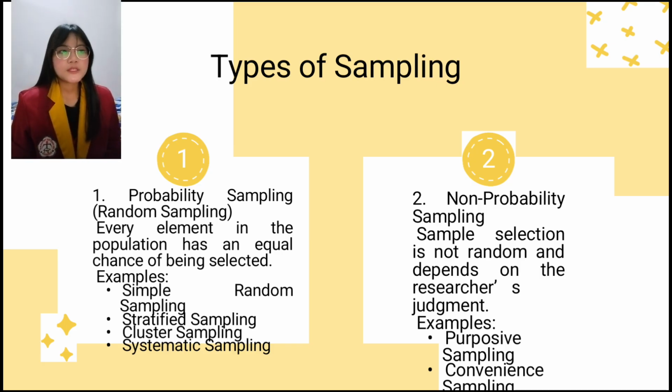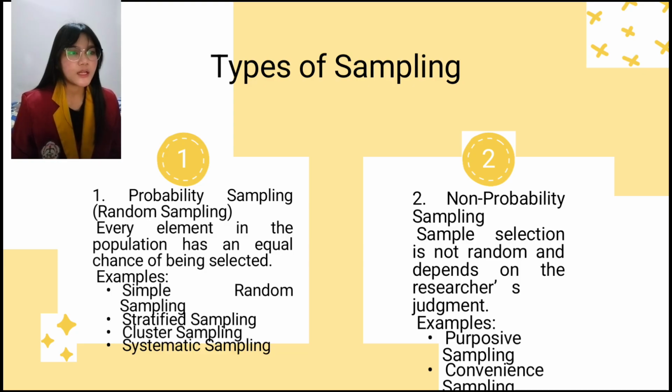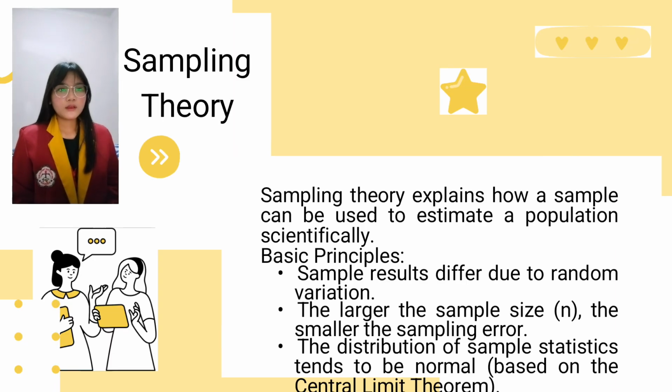Okay, types of sampling. Number 1, probability sampling, or random sampling. Every element in the population has an equal chance of being selected. For example, simple random sampling, stratified sampling, cluster sampling, and then systematic sampling. Number 2, non-probability sampling: sample selection is not random and depends on the researcher's judgment. For example, purposive sampling and convenience sampling.